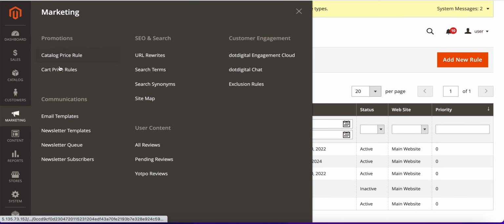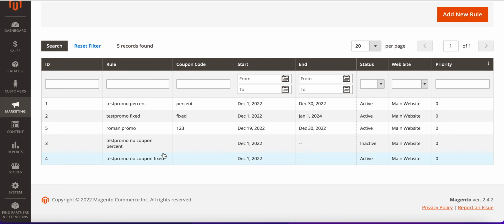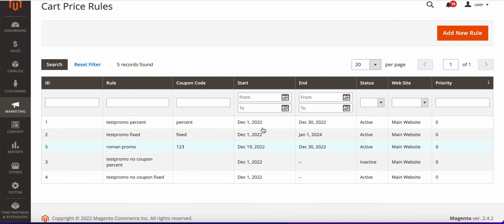to marketing, promotions, cart price rules. We can see the list of already existing rules and create a new one. So let's see how it works and how we can use it.